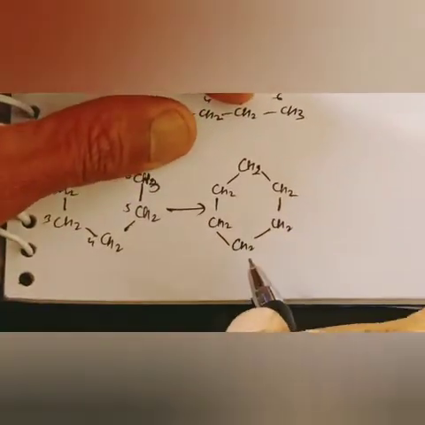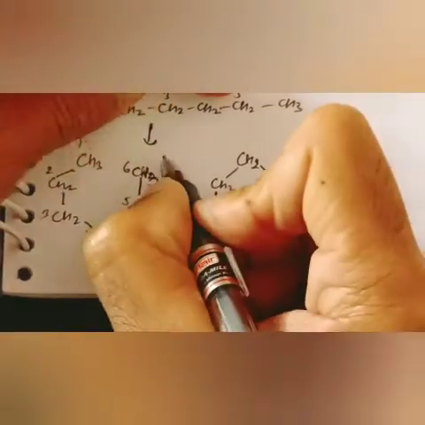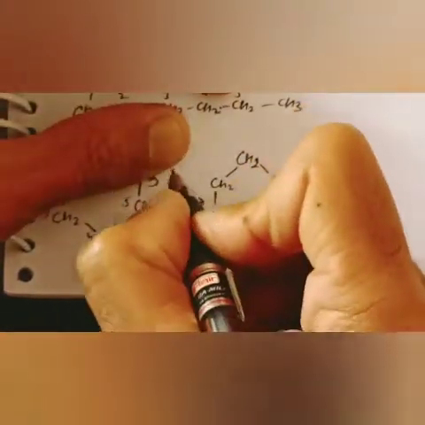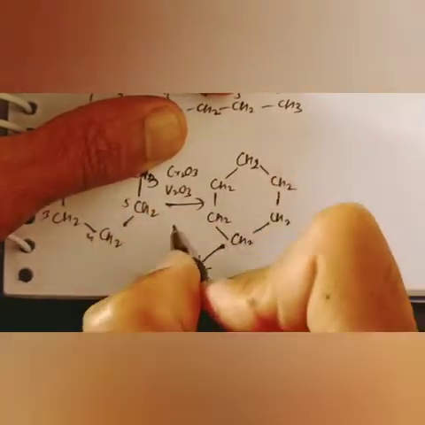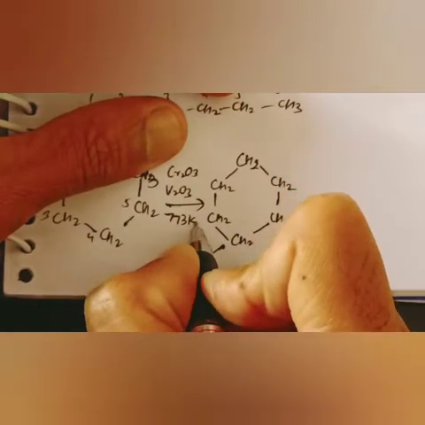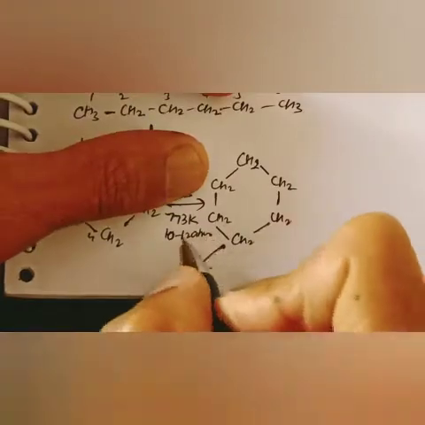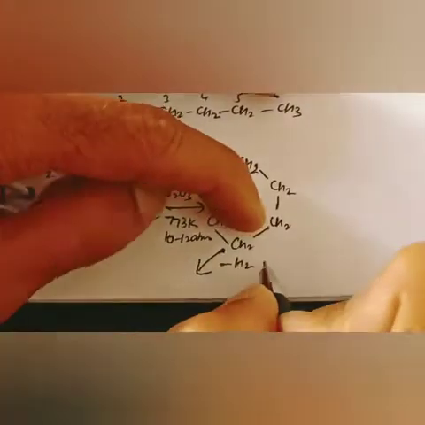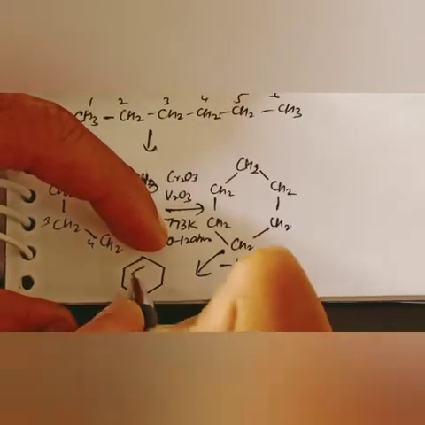Now further we will change this ring into a benzene ring, and this will happen only in the presence of Cr2O3 or V2O3, chromium oxide or vanadium trioxide, at 773 Kelvin, 10 to 12 atmosphere. And this will minus H2. After releasing it, it will convert into a benzene ring.